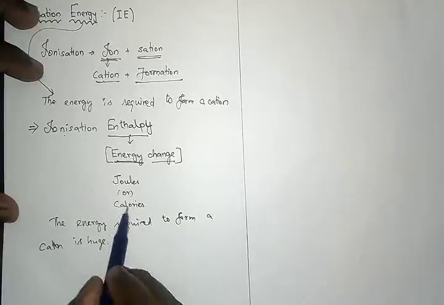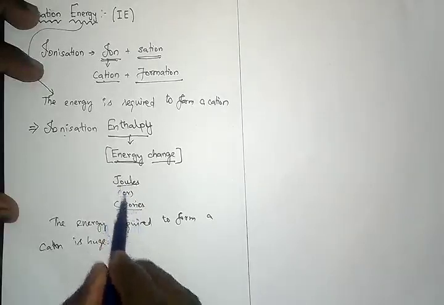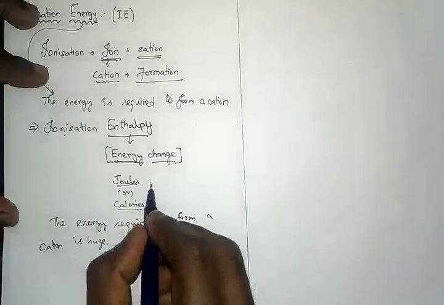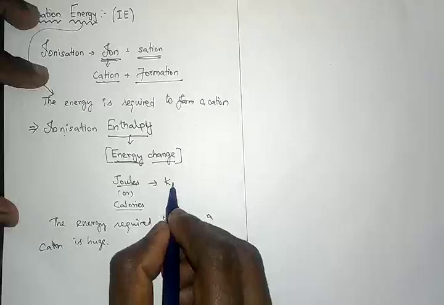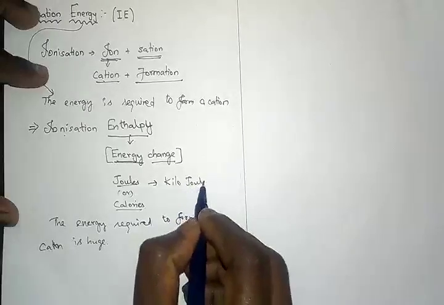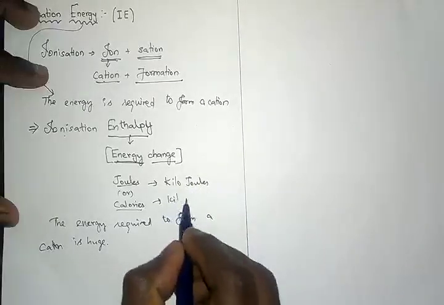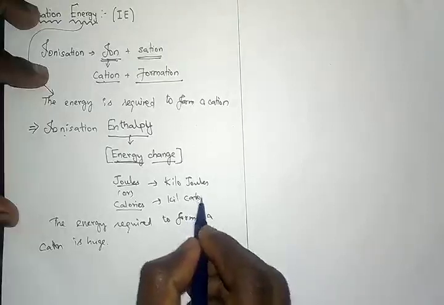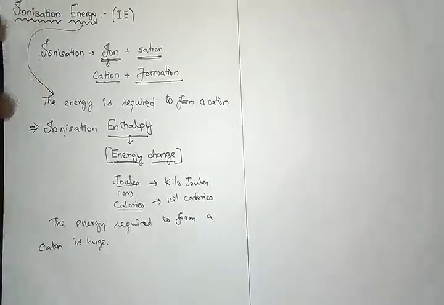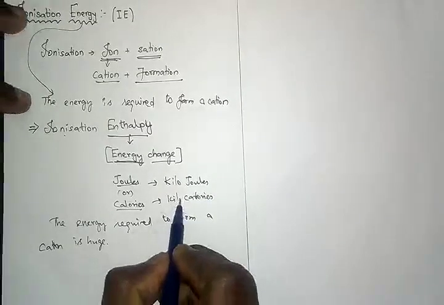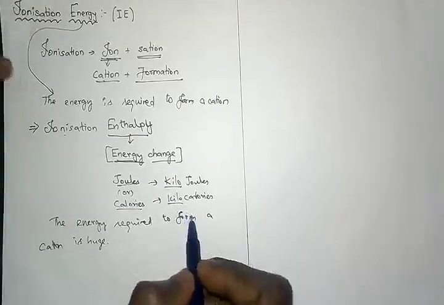So we express the joules and calories as kilojoules or kilocalories. You have to understand this idea, because kilo means a huge amount of energy is required.